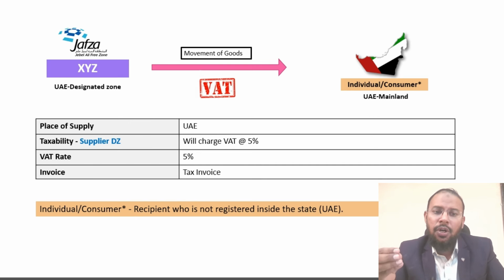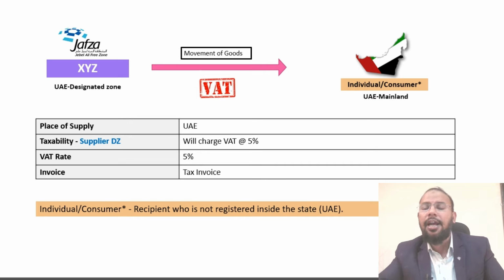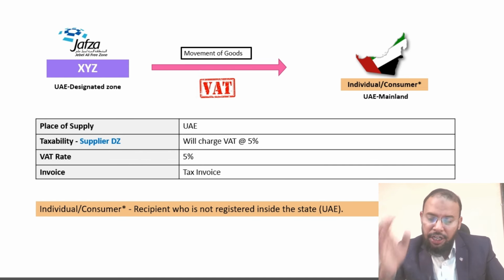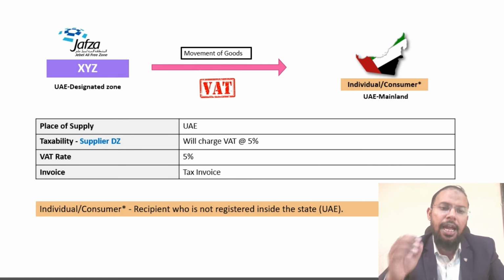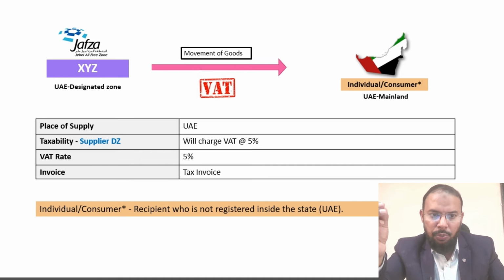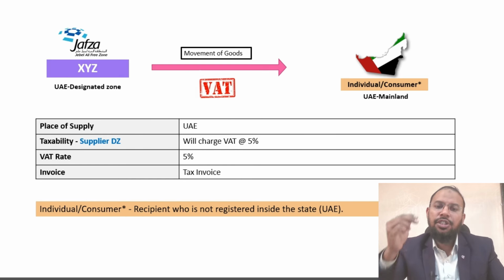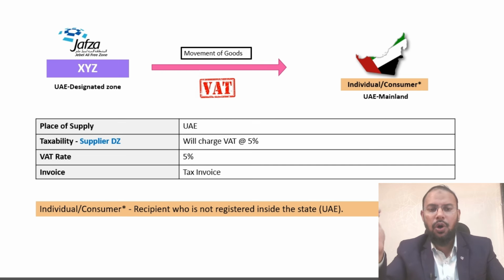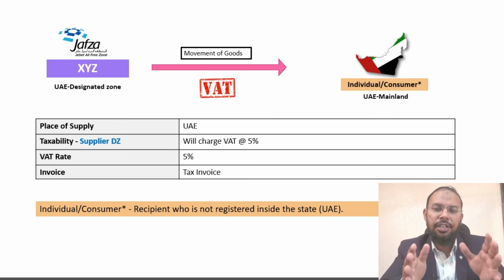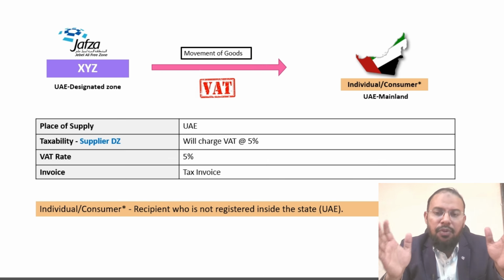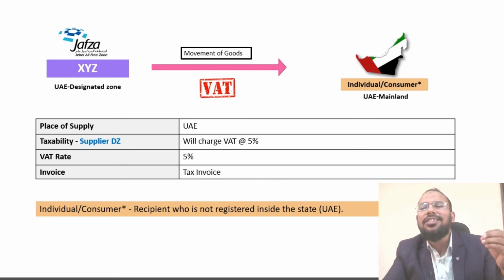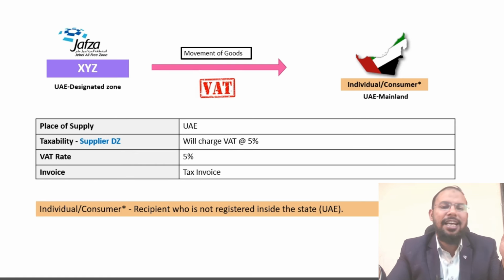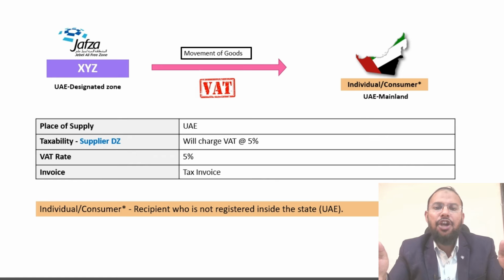If you are selling goods from a designated zone to the mainland and that person is an individual, meaning an unregistered person, the place of supply will be considered as UAE and taxability will be imposed on you. The designated person has to charge VAT at the rate of 5% straightforward. That rate will be applicable to you, the designated person entity. No VAT will be applicable on the unregistered person, because by default that person is not registered under VAT, so you have to pay tax on that type of supply. I hope you got it.